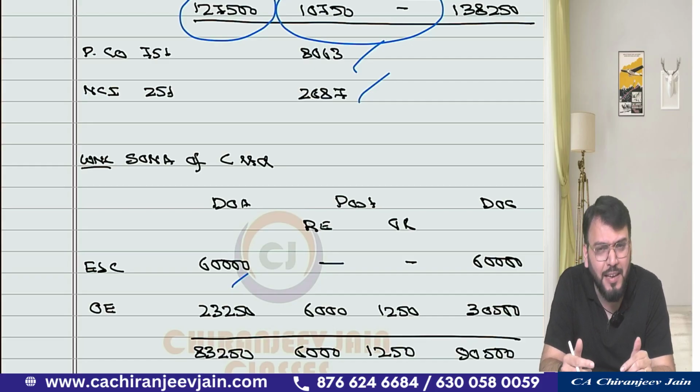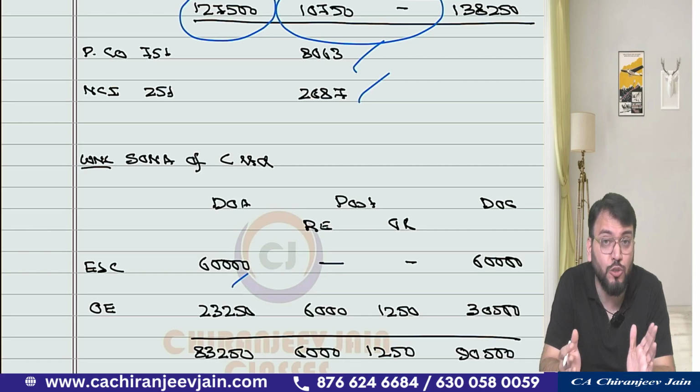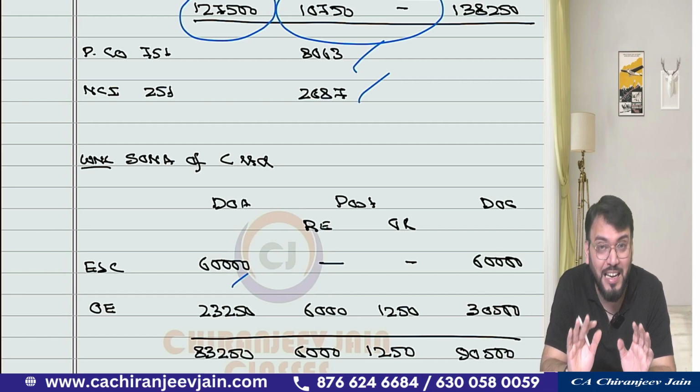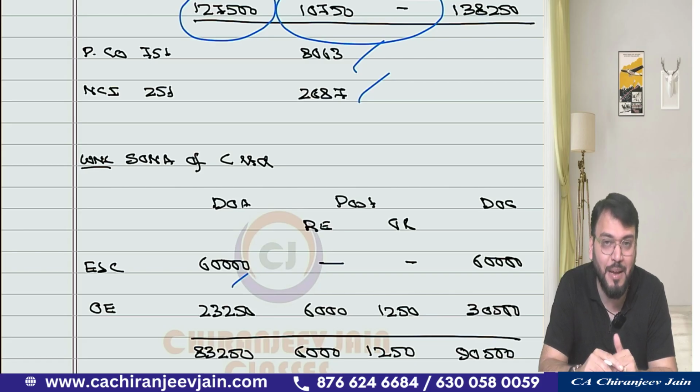All the best. I'll come with the next part of the consolidation question, a comprehensive question, which is related to subsidiaries and associate and parent company. If you want that, comment in the comment box whether you want that type of question or not, and how you are liking this particular idea. Just comment in the comment box.